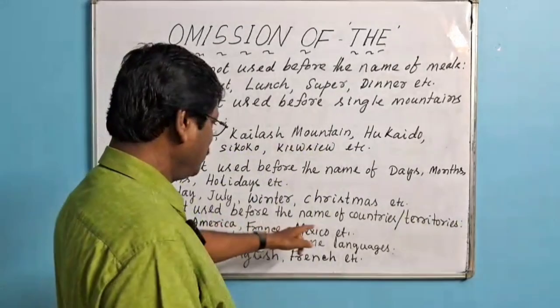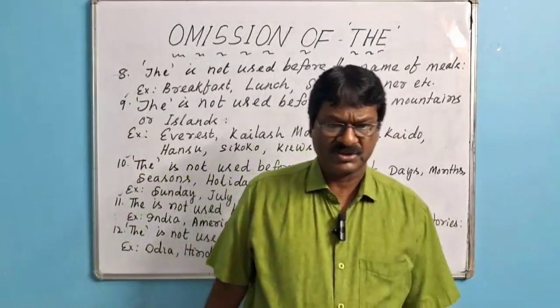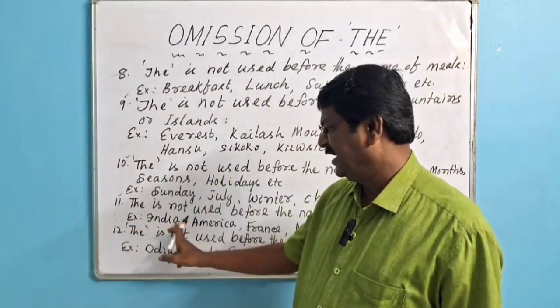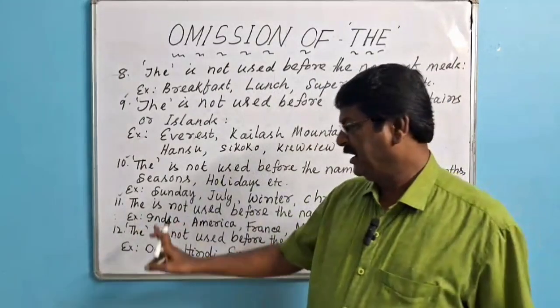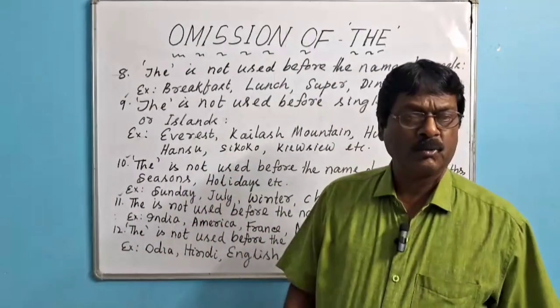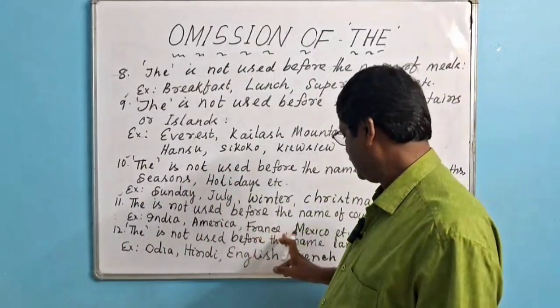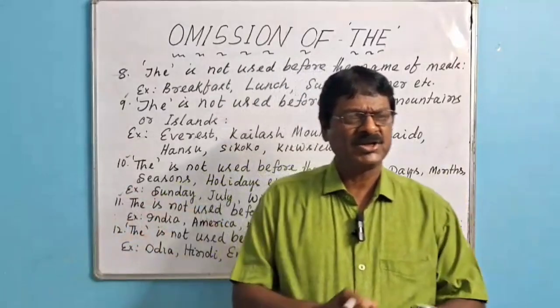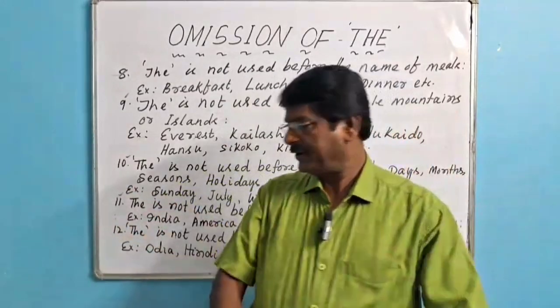Then we shall go for point number 11. The is not used before the name of countries and territories. We can't say "the India." It is wrong. Only India. "The America" is wrong. Only America. France, Mexico. Before the name of territories or countries, the is not used. You have to remember it.